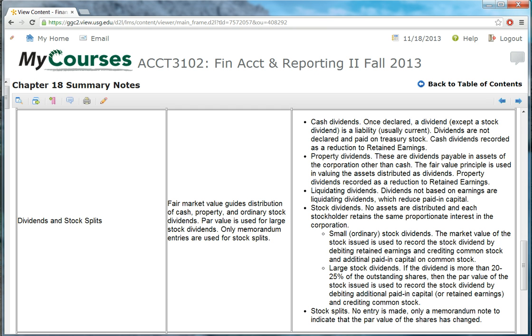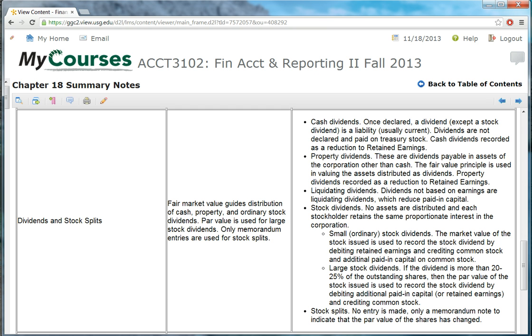The recording of a cash dividend is actually fairly straightforward. We simply debit retained earnings for the total amount of dividends to be distributed, and then typically we'll credit dividends payable, which is a current liability, or if we are paying them directly, then simply a credit to cash. That's just a matter of timing when the payment is actually made.